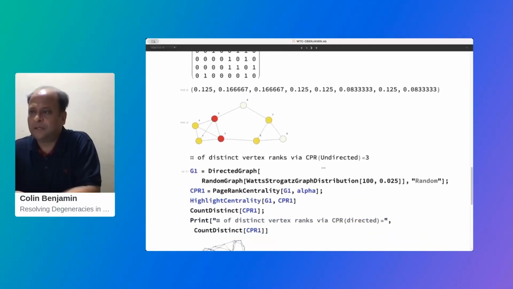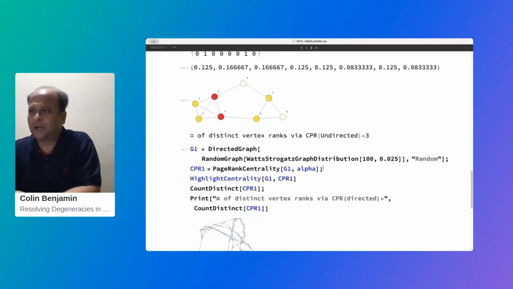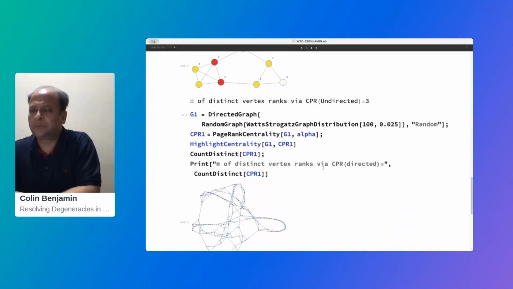graphs. Now we can do the same thing for a small world network, which is a proxy for the internet. This is a Watts-Strogatz graph distribution with 100 vertices, and this is the value which determines how close the Watts-Strogatz distribution is to a real world network. So generally one takes values between 0.01, 0.02 to determine this.